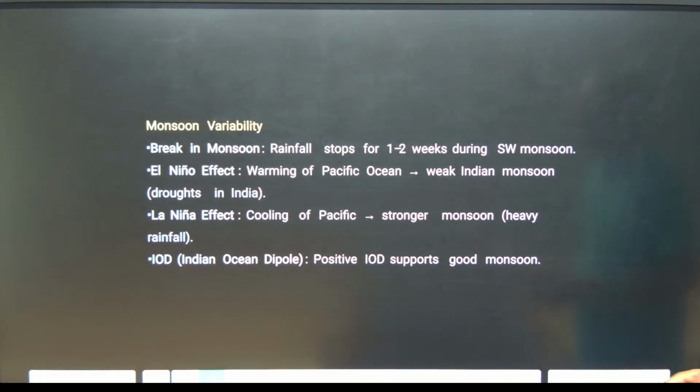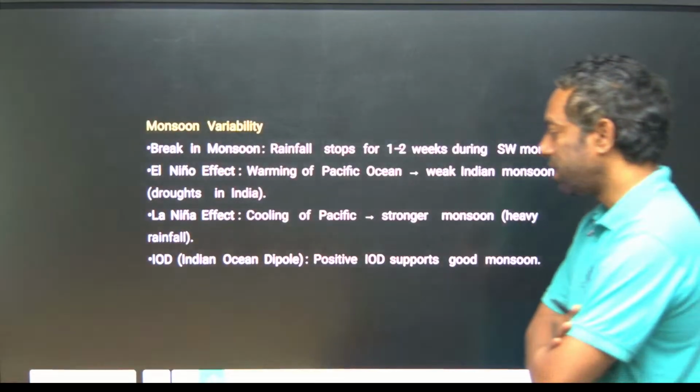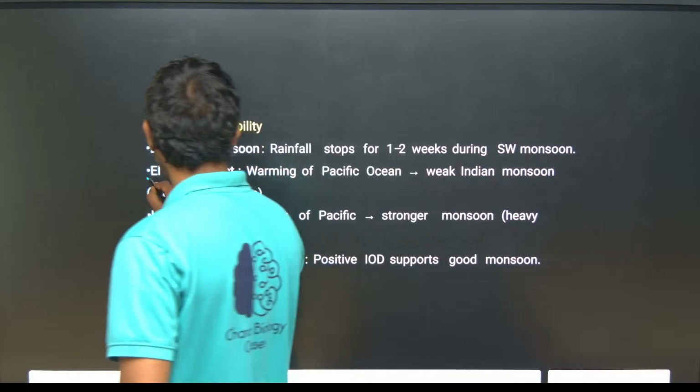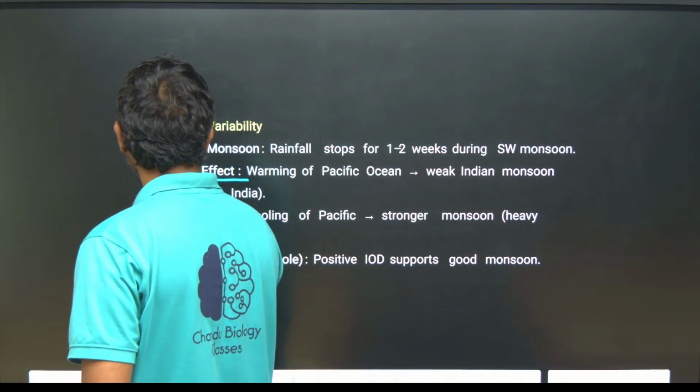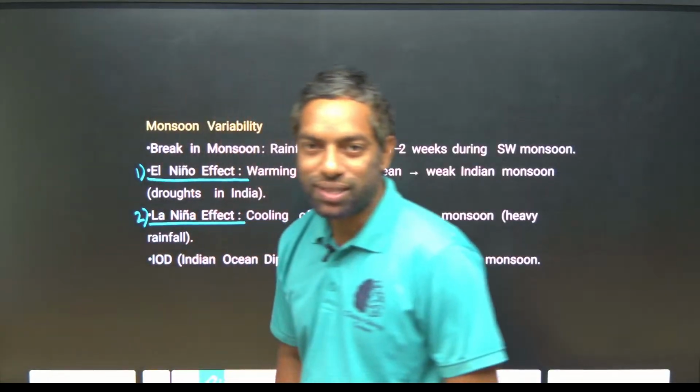Monsoon variability: there is a break in the monsoon, where rainfall stops for one or two weeks during the southwest monsoon. The El Nino effect and La Nina effect are important, guys. Mostly we come across MCQs on El Nino and La Nina.